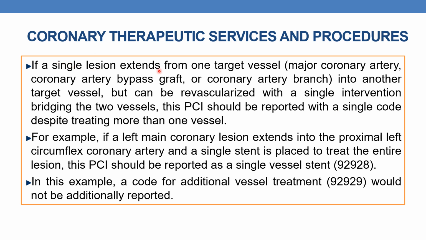Only one PCI code should be reported, based upon the ranking of intensity. For example, if a left main coronary lesion extends into the proximal left circumflex coronary artery and a single stent is placed to treat the entire lesion, this PCI should be reported as a single vessel stent, 92928.